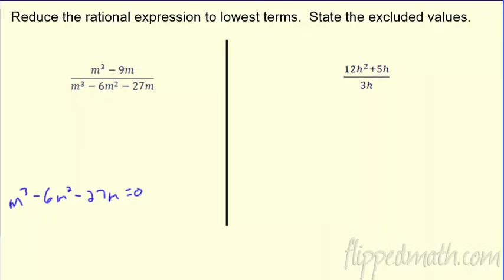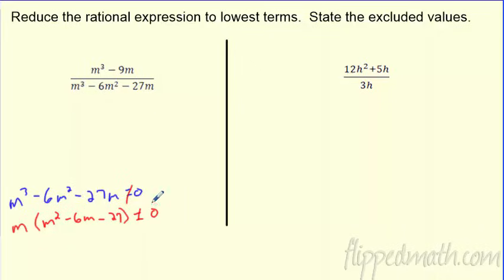So I'm going to write this out as, so m can't equal 0. Not allowed to equal 0. So what do they all have in common? They all have an m, so you've got to always start with pulling out the greatest common factor. It's the biggest thing that divides this. Well, there's an m, so you're left with m cubed divided by m is m squared. 6m squared divided by that is m, and 27 divided by that is 27, and that equals 0. Awesome. That's a rough-looking 0 right there.